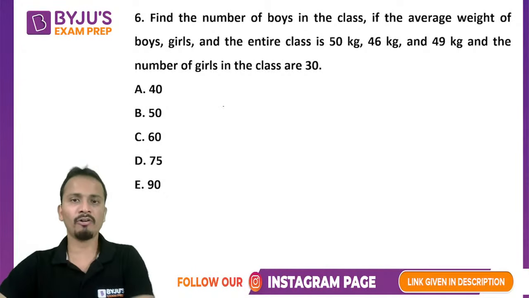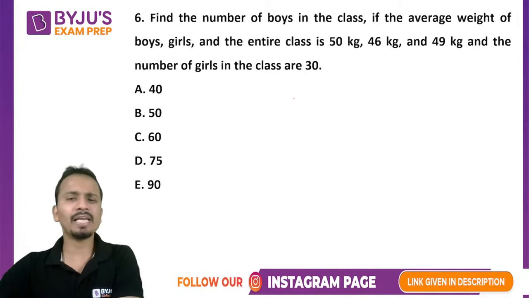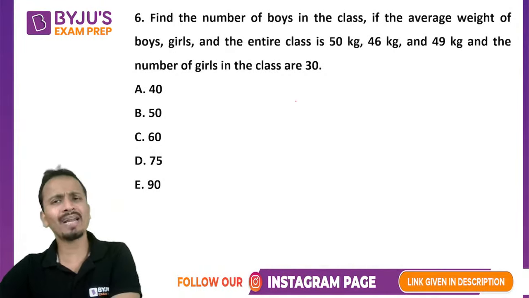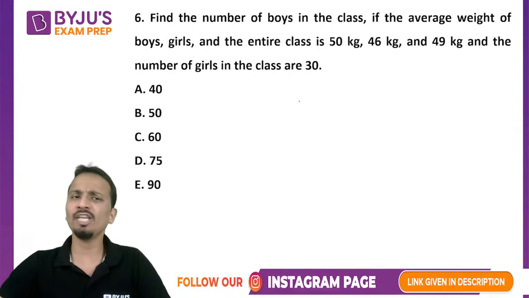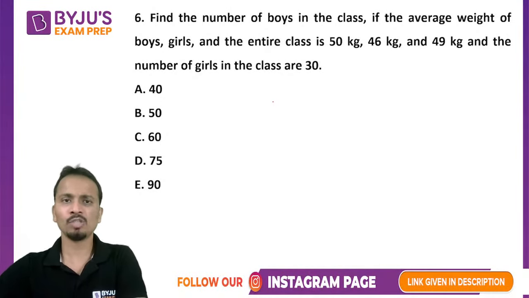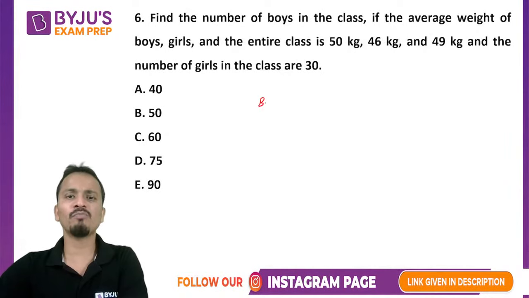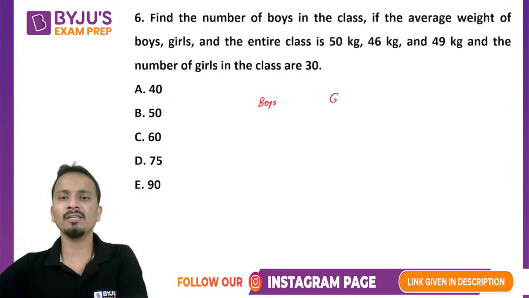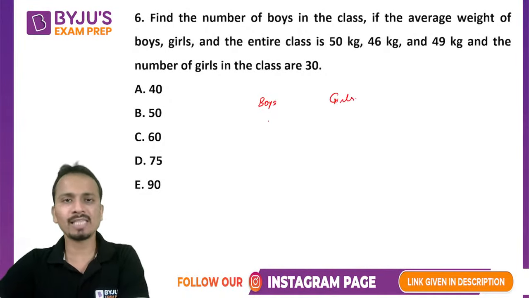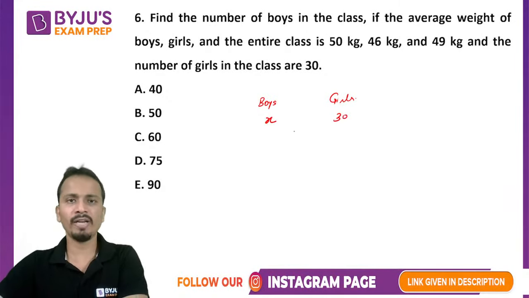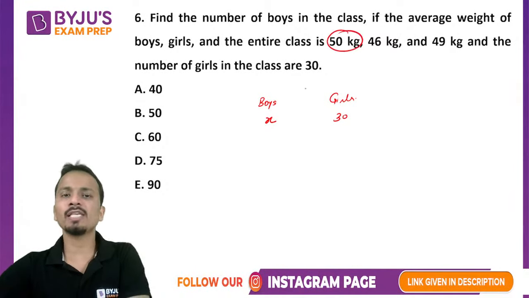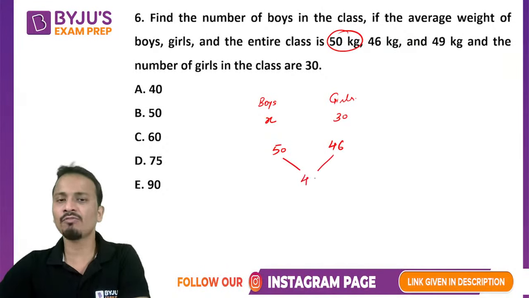Shravani. All right. Now let's solve this one. This is again a very basic application of weighted average or allegations. You can use any of these methods to do this question. So I'm using allegations. Let's assume that there are X boys. Number of girls is given as 30. The average of boys is 50, the average of girls is 46, and the average of the entire class is 49.